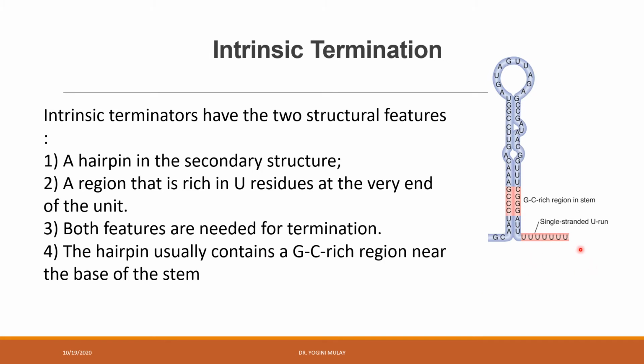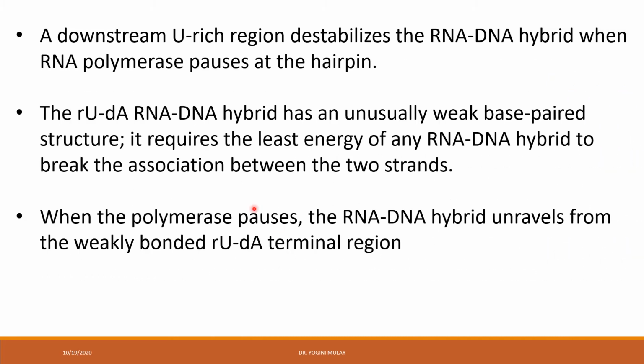Now, what can be the importance of this poly-U sequence? Here, the poly-U sequence, which is present at the end of that RNA transcript, is involved in the RNA-DNA hybrid formation. As I've already discussed, around 8 to 9 ribonucleotides are involved in formation of hydrogen bonds with the DNA, and we call it an RNA-DNA hybrid.